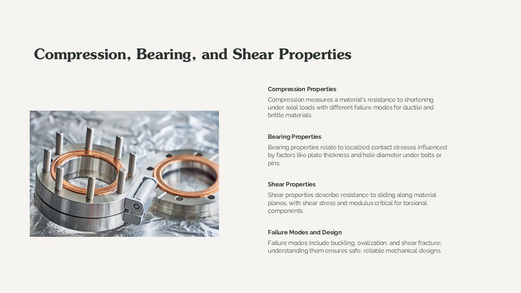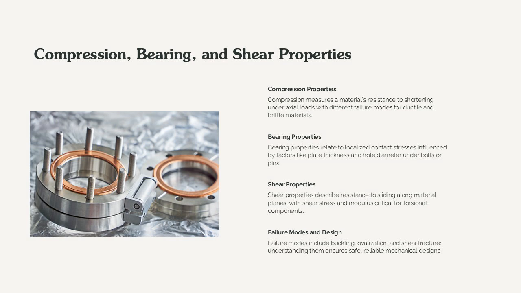Compression properties measure a material's ability to resist shortening under axial loads. Ductile metals typically exhibit plastic flow without necking, while brittle materials may fail suddenly. Bearing properties relate to localized contact stresses, such as those under bolts or pins, and depend on factors like plate thickness and hole diameter. Shear properties describe resistance to sliding along planes within the material, commonly encountered in fasteners and